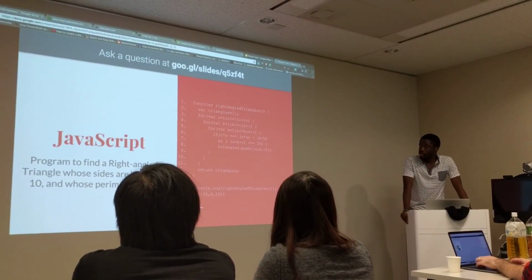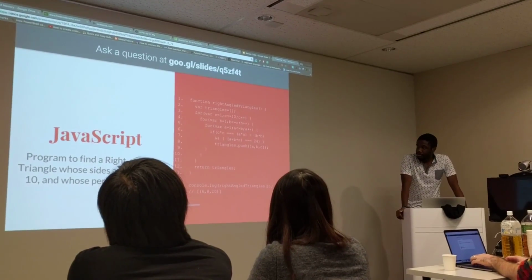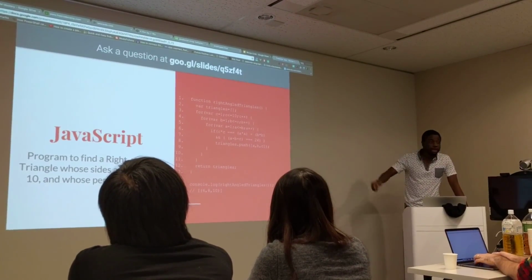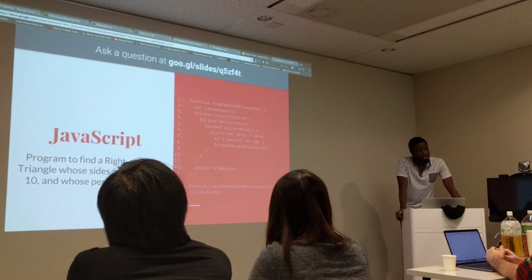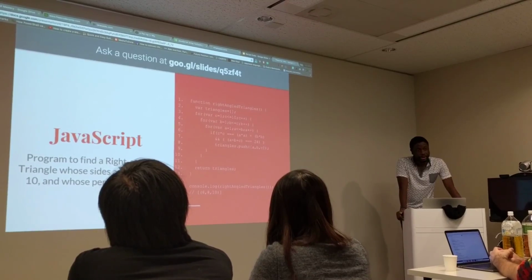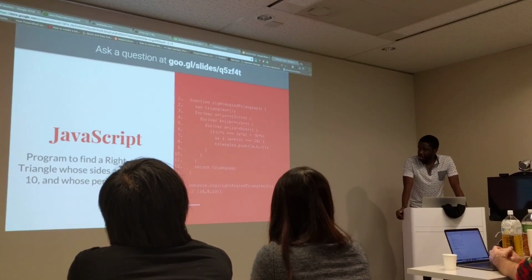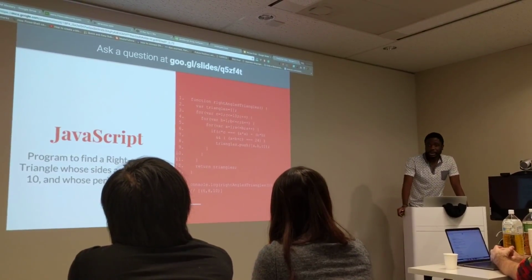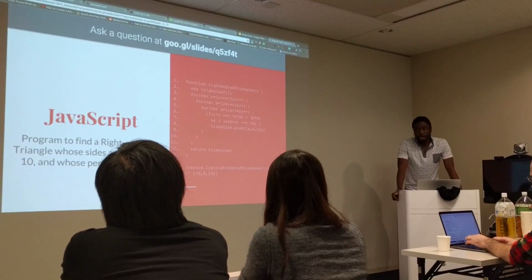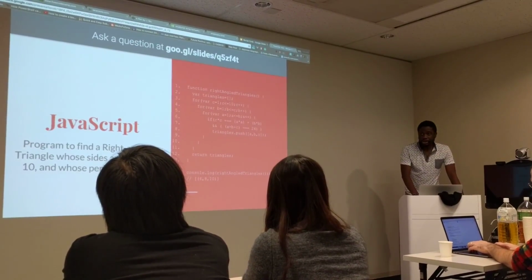And then also if the sides add up to 24, and if I get it, then I push it to my empty array over there, and I will have hopefully all the sides which meet that condition, and as you can see, 6, 8, 10, that particular array gives me those sides that meet that condition.